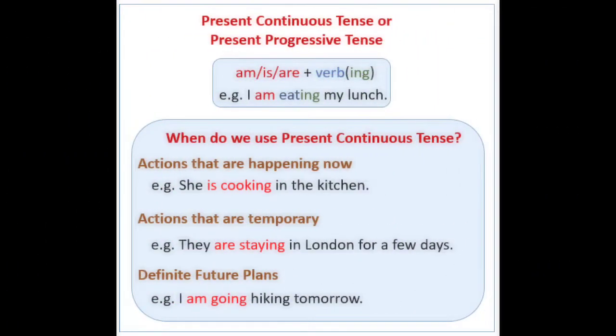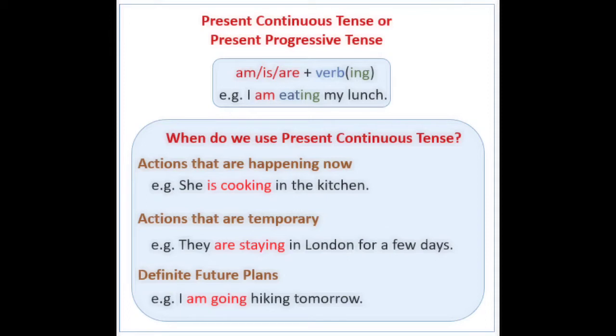Let's see the definition and the rules to make the present continuous tense. See here, present continuous tense, or otherwise known as present progressive tense. Am, is, and are plus verb plus ing. This is the pattern for present continuous tense, children. Look at the example for the present continuous tense. I am eating my lunch.